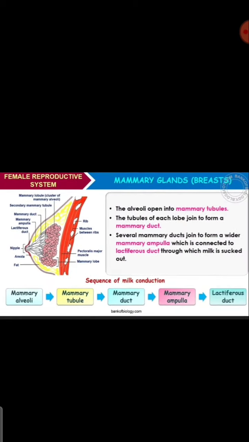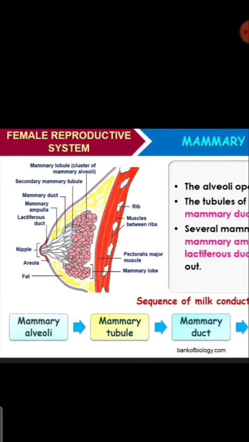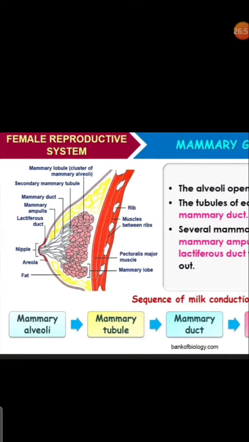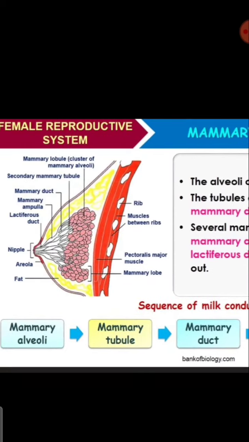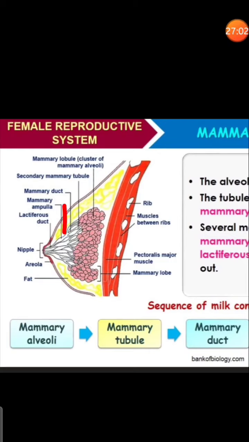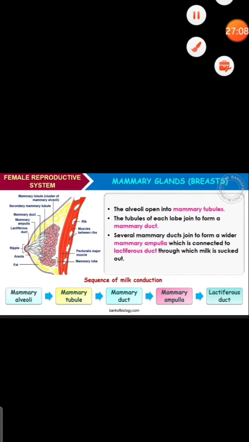The tubules of each lobe join to form the mammary duct, and several mammary ducts join to form a wider mammary ampulla, which is connected to the lactiferous ducts through which the milk is sucked out. This is the sequence of milk conduction.